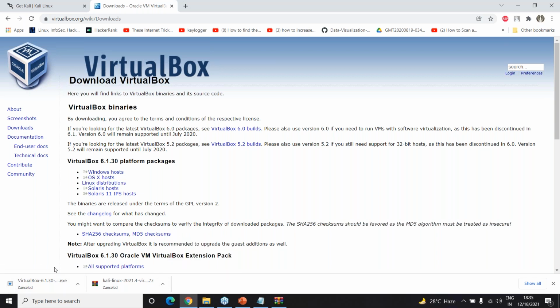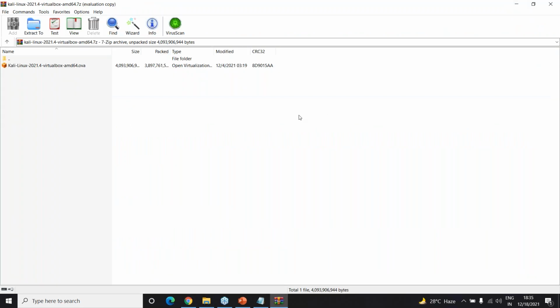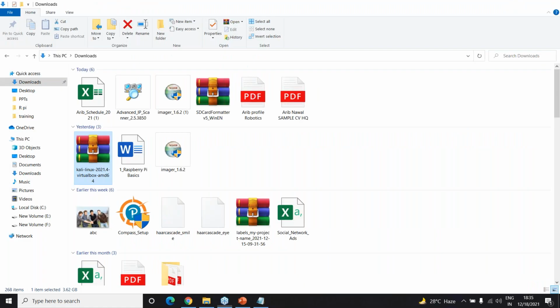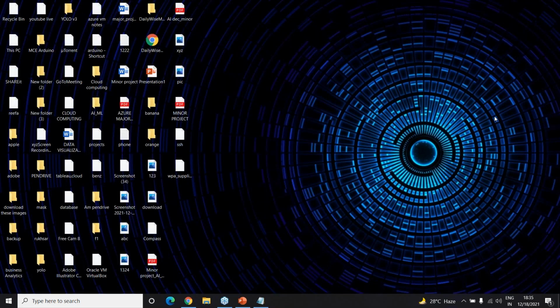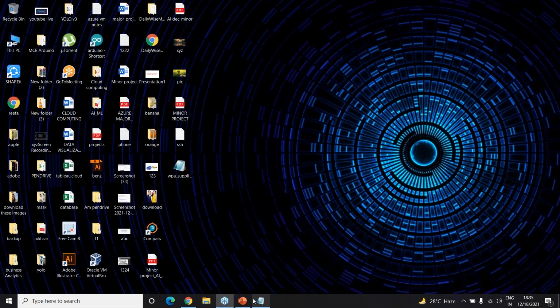Okay. Now that I have VirtualBox, right? I've already got VirtualBox pre-installed. I also have the Kali Linux file downloaded. Okay. So now, how do we install this Kali Linux?